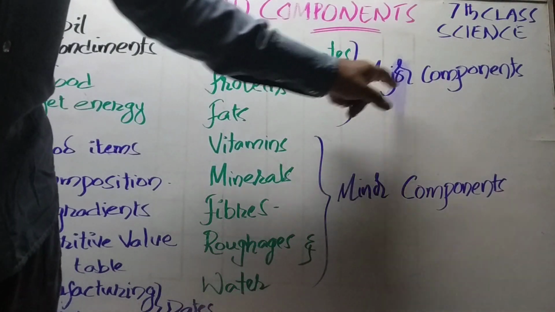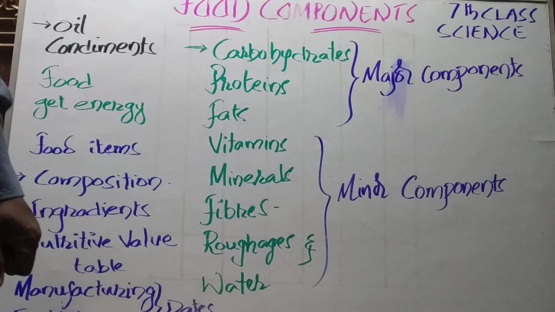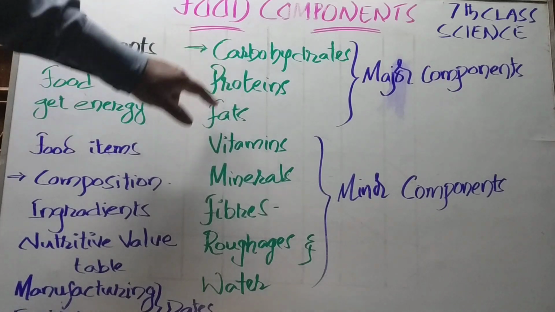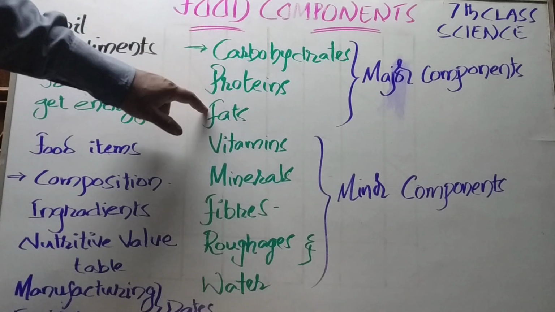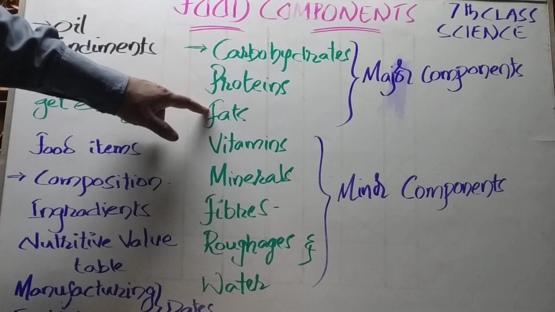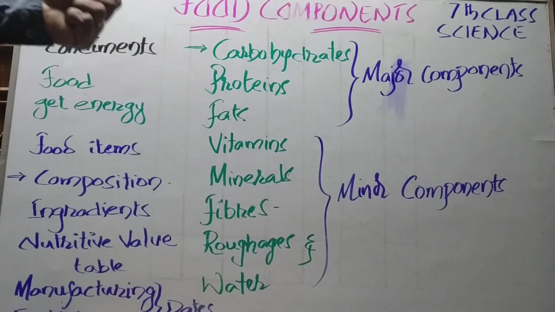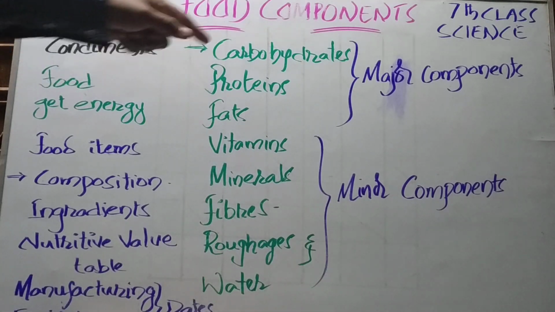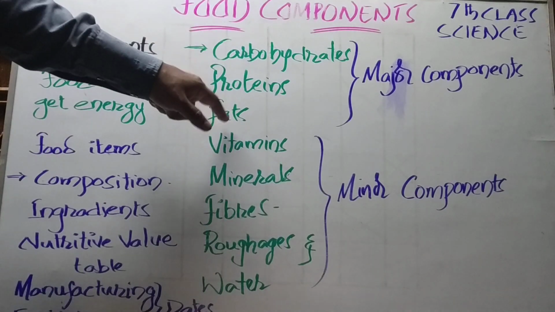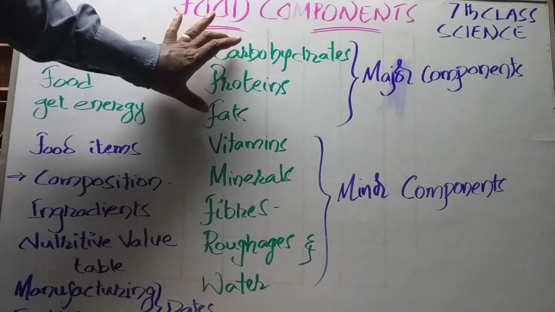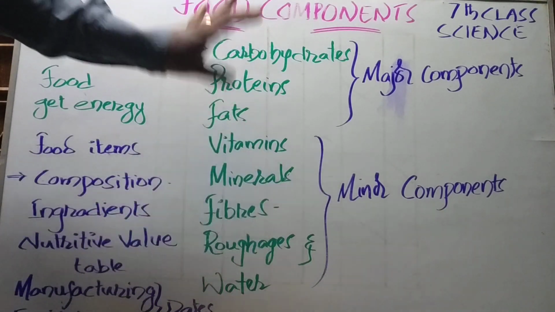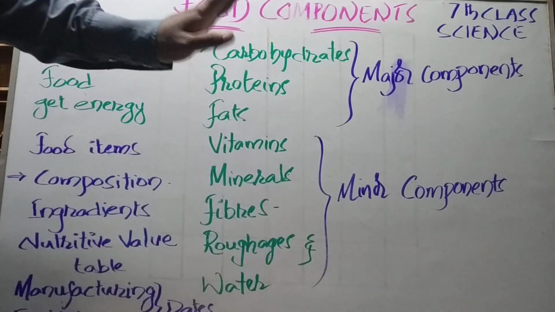Now, especially carbohydrates and fats. These two are used for what purpose? To get energy. We get energy mostly from carbohydrates and fats. That's why we must need them in large amounts.